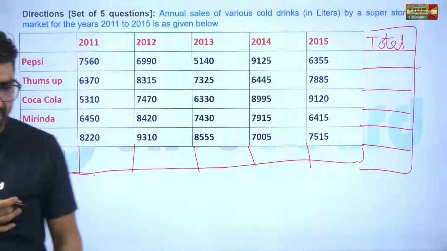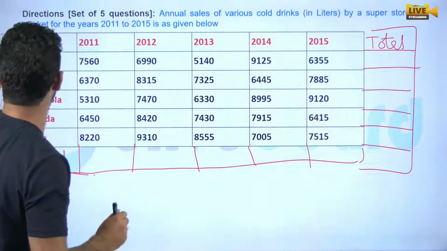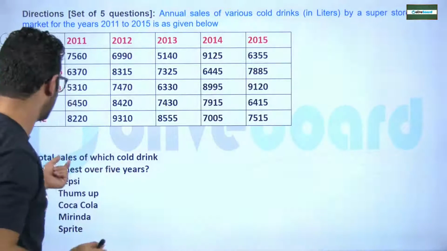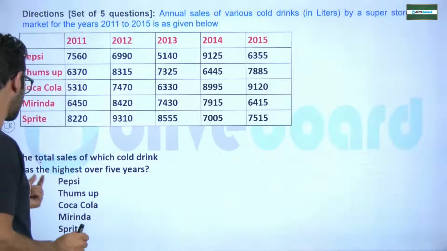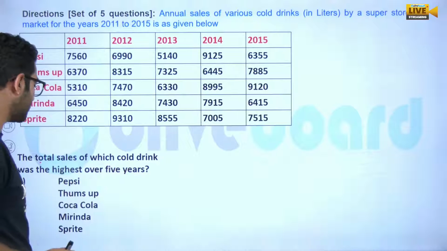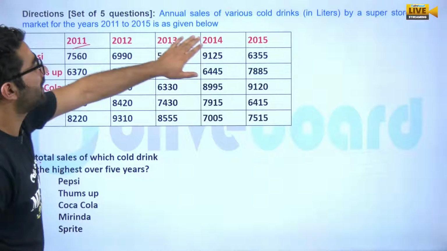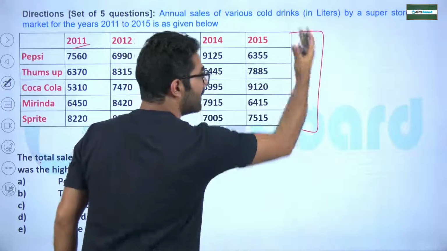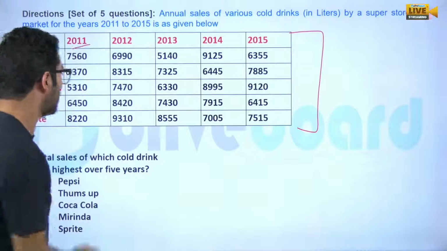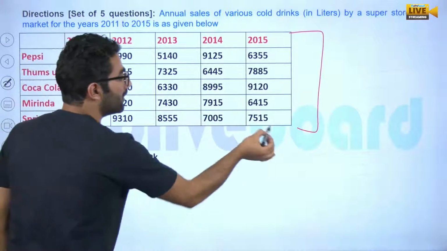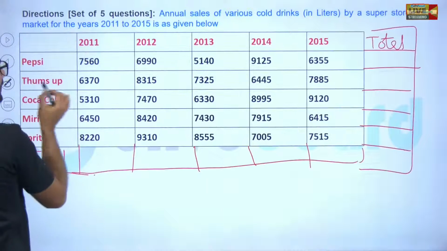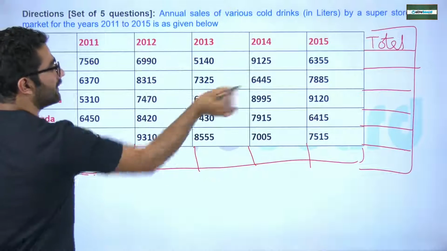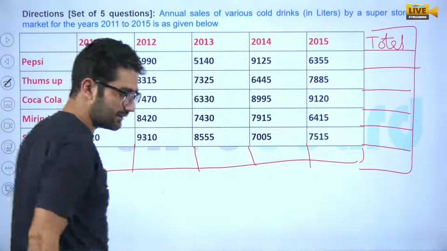This was a DI asked, my dear. If you see question number 1, what has been given? What is the total sale of which cold drink was the highest over 5 years? So we have to calculate the value. Not only this, these values are also required. Can you please find the values? You can give me the total for 2011 as well, and the totals there as well.